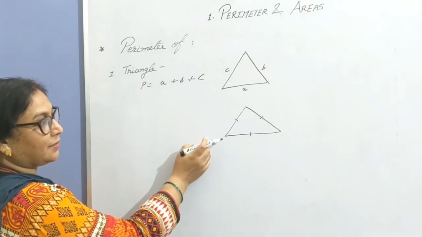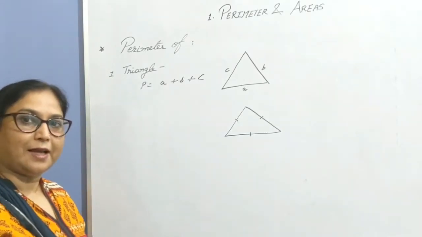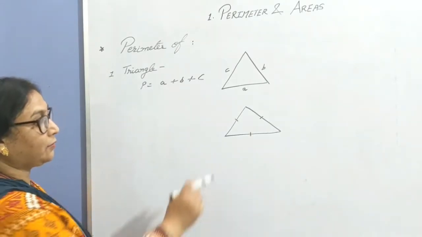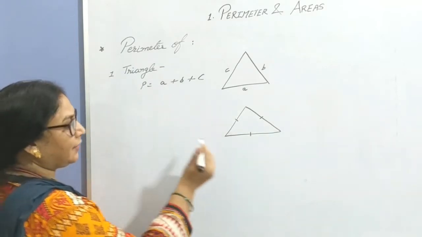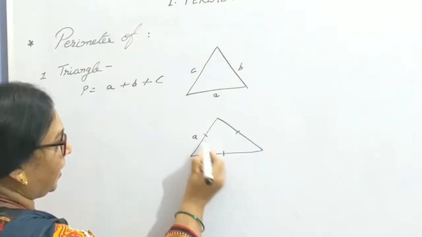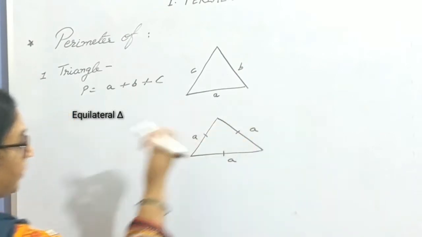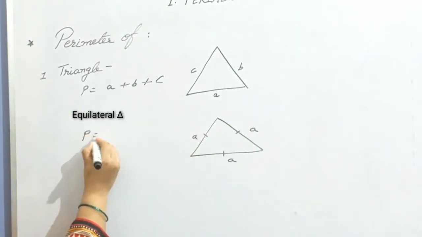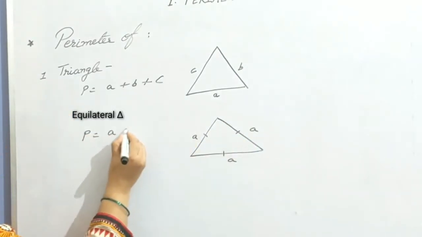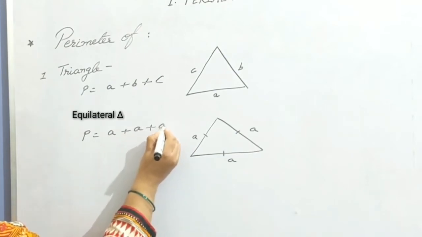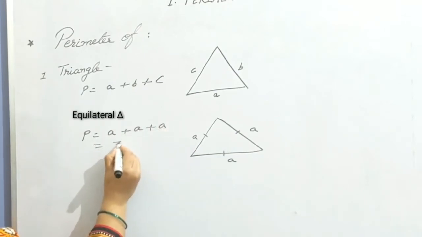Now the special case: if all the three sides of a triangle are equal, it's known as an equilateral triangle. Let's assume the three sides are A, A and A. So what is its perimeter? Perimeter is the sum of all three sides, means A plus A plus A. How many A? 3A.